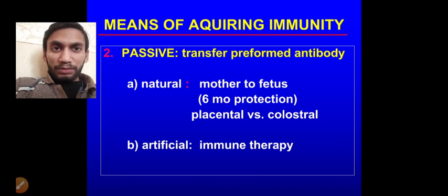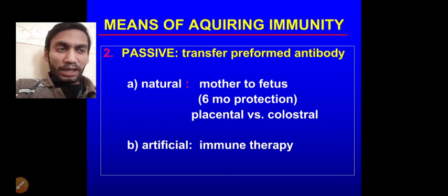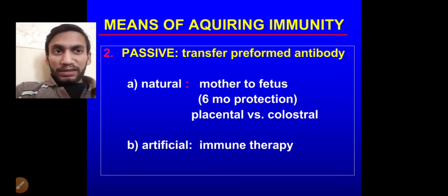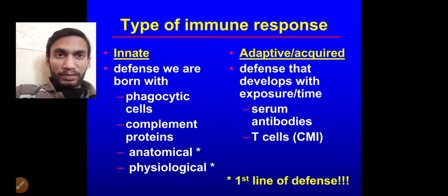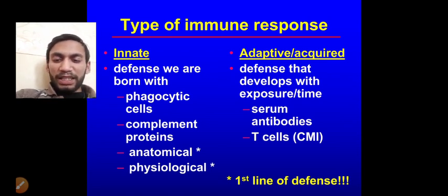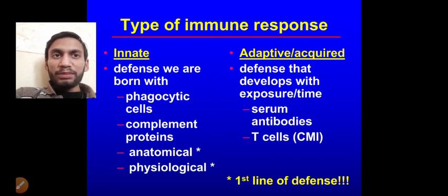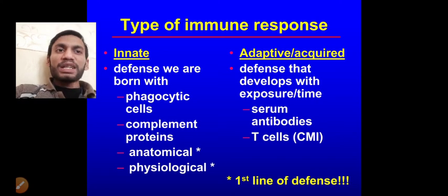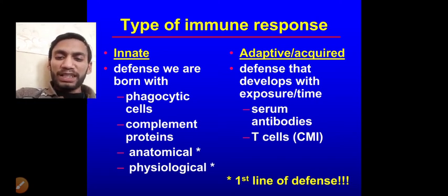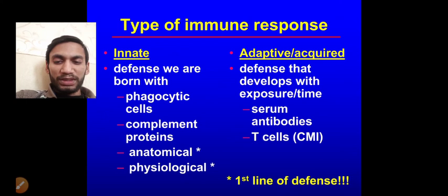We use these preformed antibodies, made with the help of genetic engineering, and they are directly supplied to the person who is required to fight a pathogen. Now, types of the immune response. How is the immune response achieved? Immunity is the process, and the immune response is the way they perform this process, right?